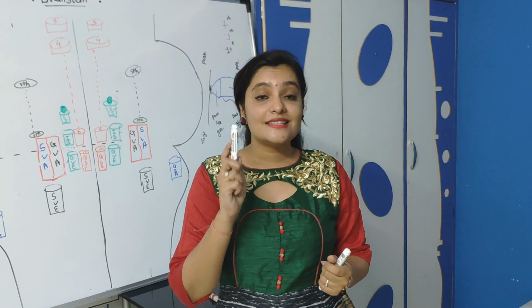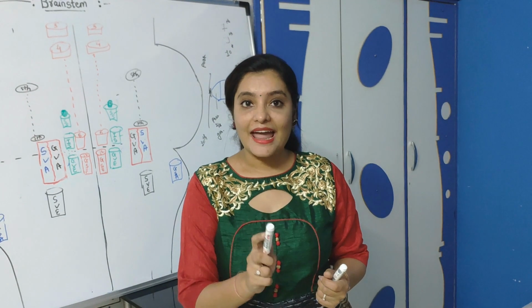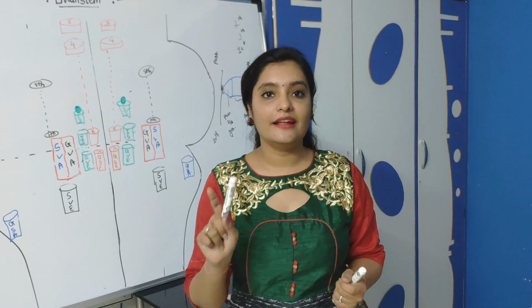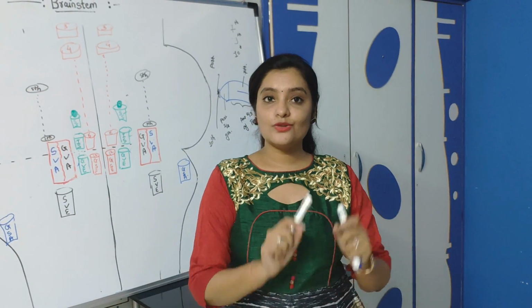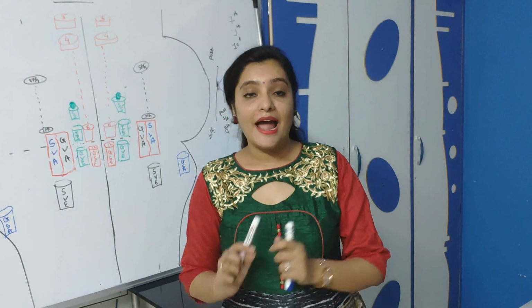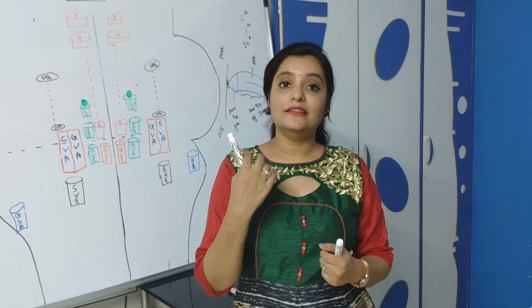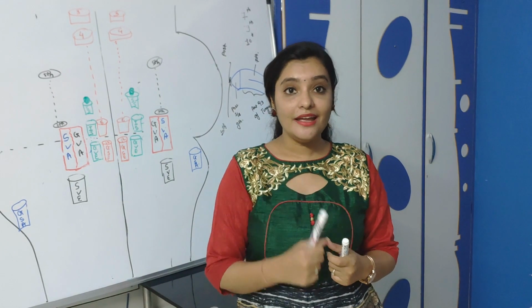It is the sense of balance and sense of hearing, which is carried by the 8th cranial nerve. The 8th cranial nerve is the vestibulocochlear nerve, and the vestibular part is responsible for balance, and the cochlear part is responsible for hearing.